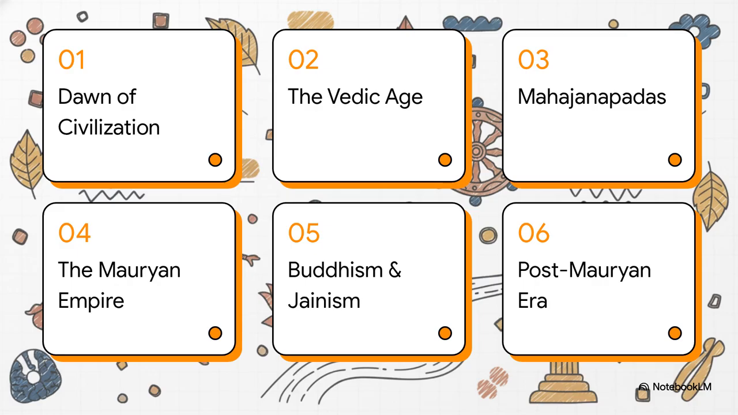We've got a ton of ground to cover, so here is our roadmap. We're going to track the journey from the dawn of Indian civilization and the Vedic Age, right through the rise of the Mahajanapadas and the mighty Mauryan Empire. Then, we'll dive into the philosophies of Buddhism and Jainism, before wrapping up with the post-Mauryan era.